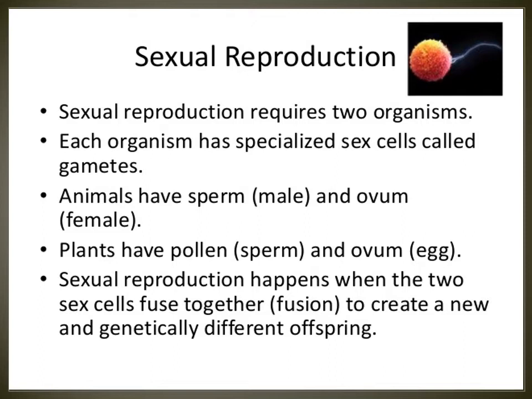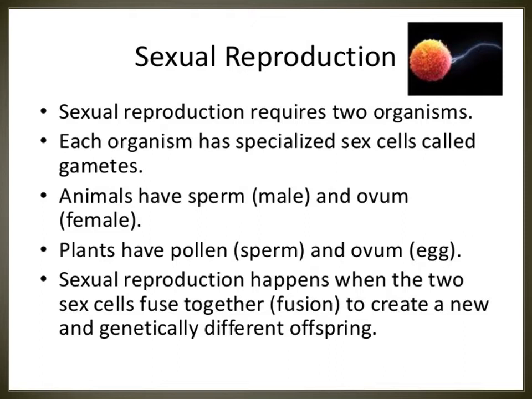Plants have pollen, that is male, and ovum, that is a female egg. In animals, sperm is male, ovum is female. In plants, pollen is male, ovum is female.